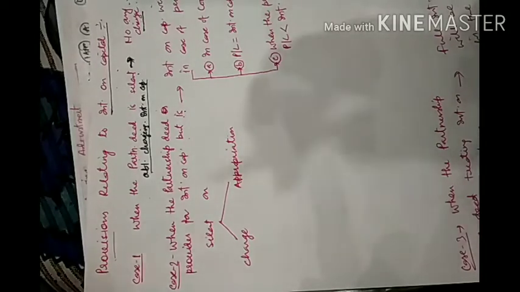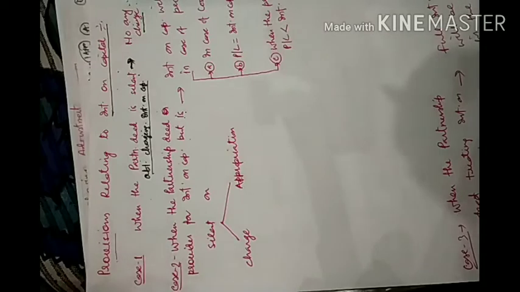But the partnership deed is silent on whether interest on capital will be charged or appropriated from the profit. Listen once again to what I am saying.